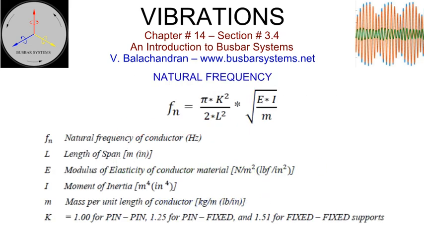Natural frequency. A conductor held at either end will have a natural frequency of vibration when disturbed from its equilibrium. The frequency will depend upon the nature of support at either end. The natural frequency is given by the displayed formula. It is a function of length of span, modulus of elasticity of the material, moment of inertia, mass per unit